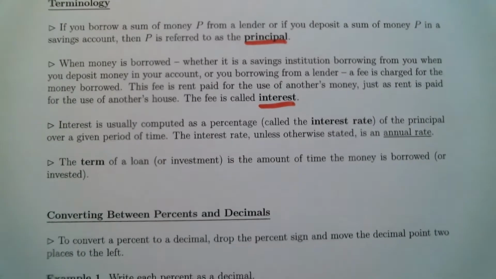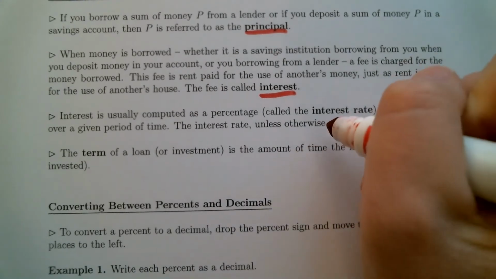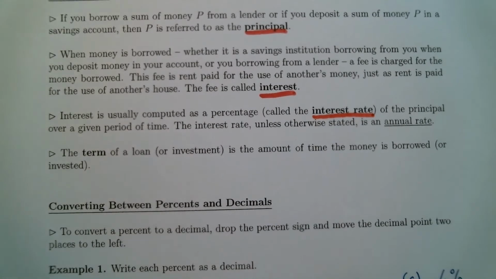All right, next bullet. Interest is usually computed as a percentage, called the interest rate, of the principal over a given period of time. The interest rate, unless otherwise stated, is an annual rate. Again, this is something we're all probably familiar with.